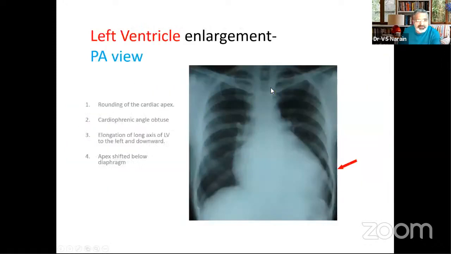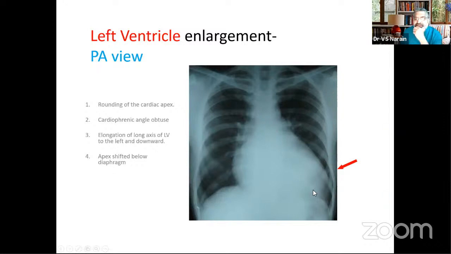We'll go on to the criteria for judging left ventricular enlargement. PA views, of course, are not the views for ventricular enlargement, but some of the pointing features could be a rounding of the cardiac apex, and the much talked about obtuse angle which the apex of the left ventricle makes with the diaphragm, the so-called cardiophrenic angle.